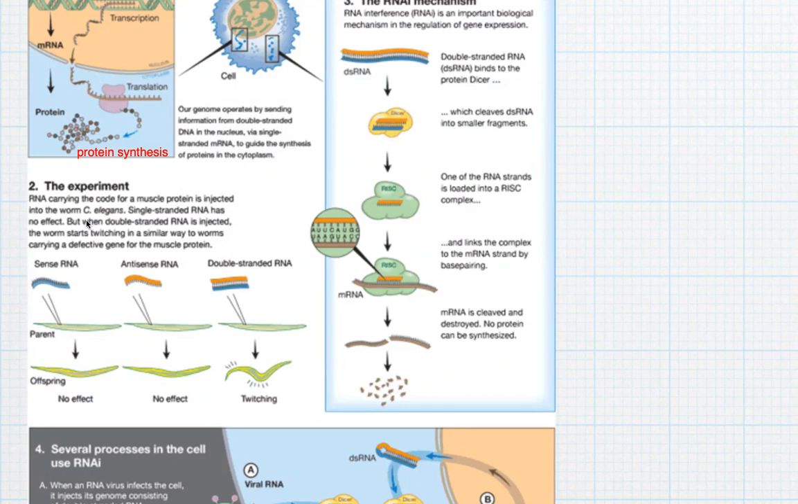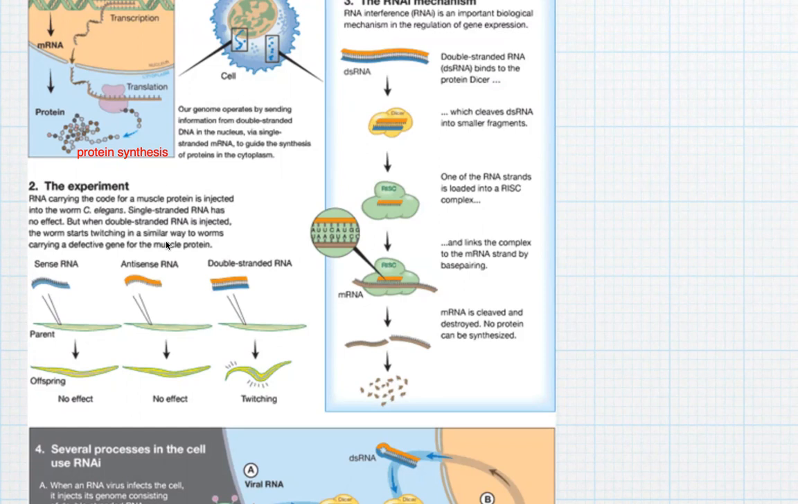So this single-stranded RNA has no effect. For example, this is sense RNA, and it has no effect. One single-stranded RNA has been inserted, and it has not shown any impact on the targeted portion, so we cannot see any effect. But when double-stranded RNA is injected, the worm starts twitching in a similar way to worms carrying the defective genes.